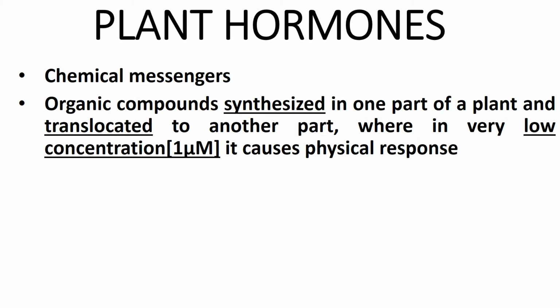Plant hormones. First comes the definition of hormones. Hormones are the chemical messengers, signal transducing molecules that transfer a message or signals to activate a particular mechanism or particular pathway or particular signaling. So hormones are the signaling molecules or the chemical messengers. And next, we've got a definition.